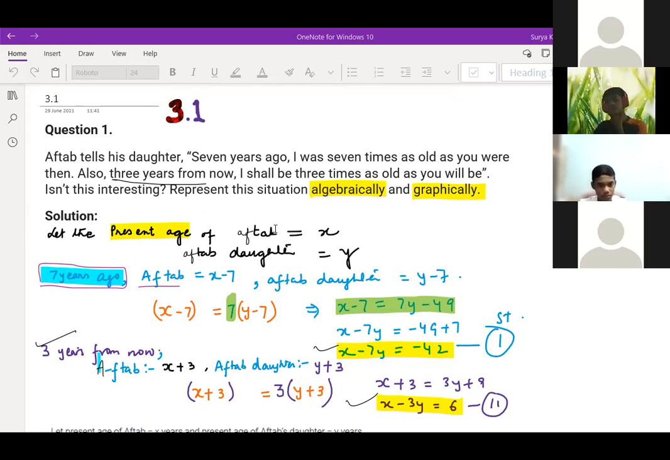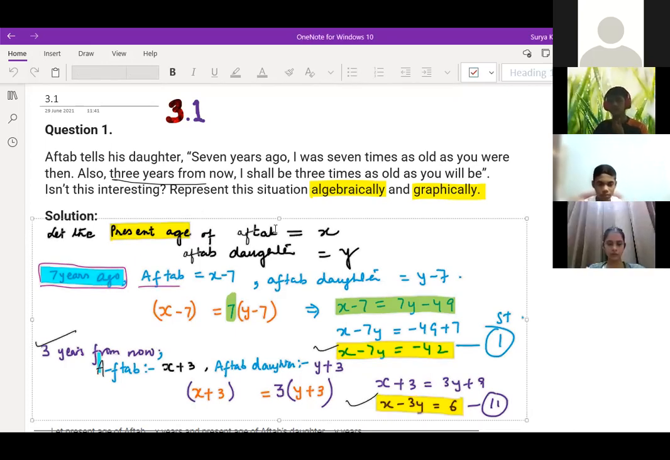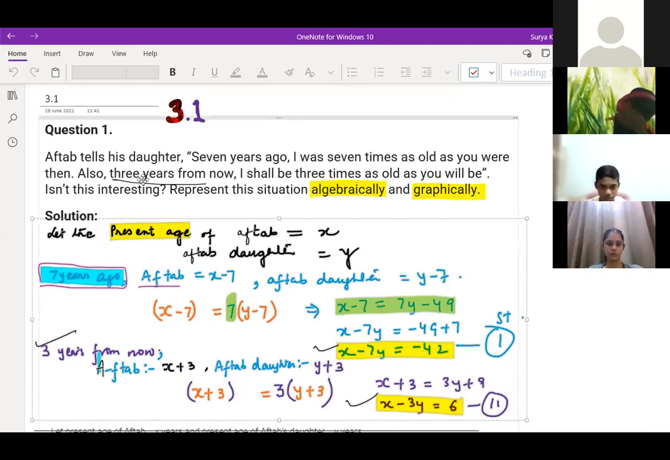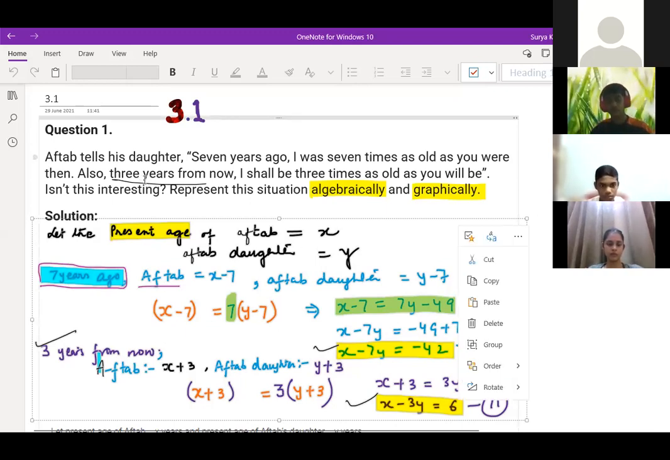Suppose here they are saying that Aftab tells his daughter that 7 years ago I was 7 times as old as you were. Then also 3 years from now I shall be 3 times as old as you will be. So these kinds of questions you have read in class 8th also, right, in the 3rd chapter? In this kind of questions, years ago, after years, we have to always start with our present age. This is a chapter of linear equations in 2 variables, so we use the variables x and y. Let the present age of Aftab be x and Aftab's daughter be y.